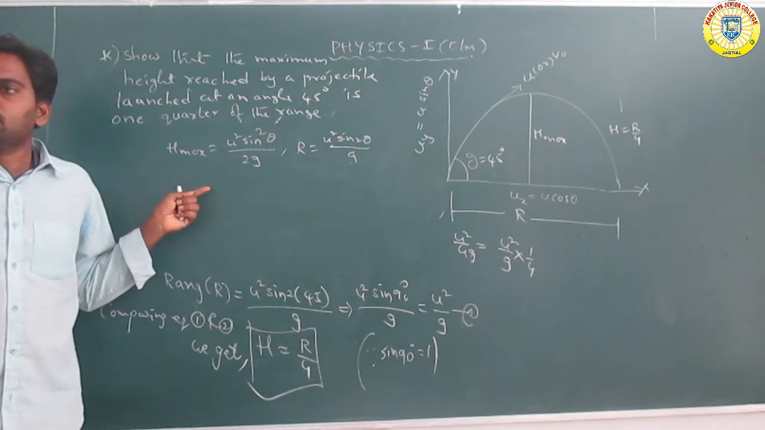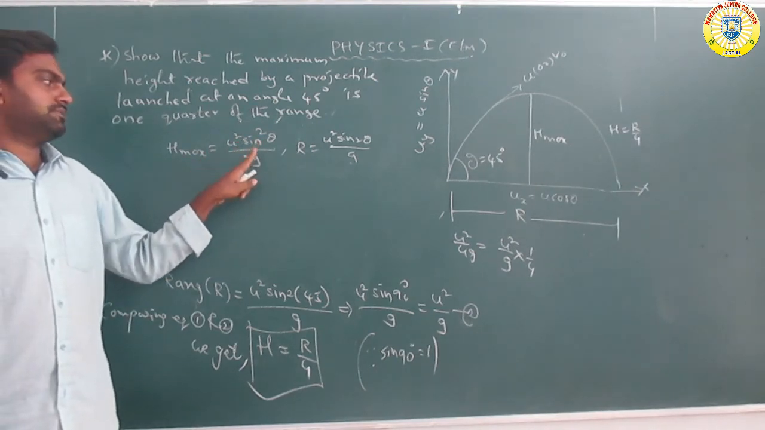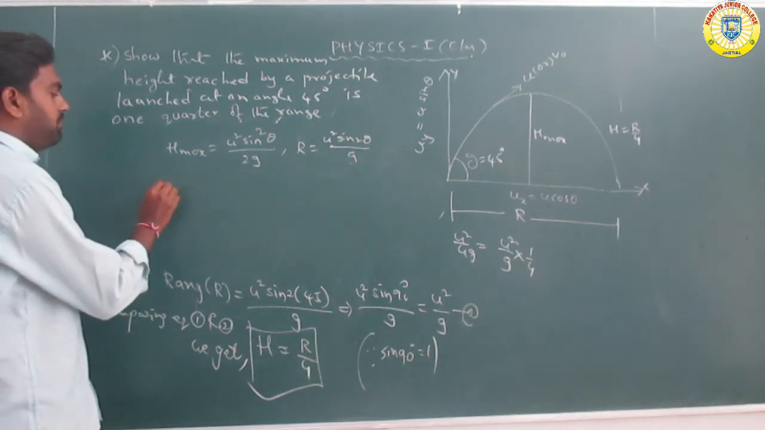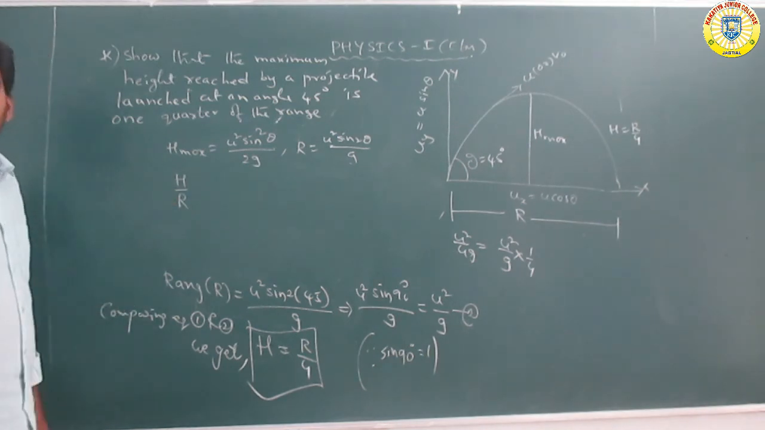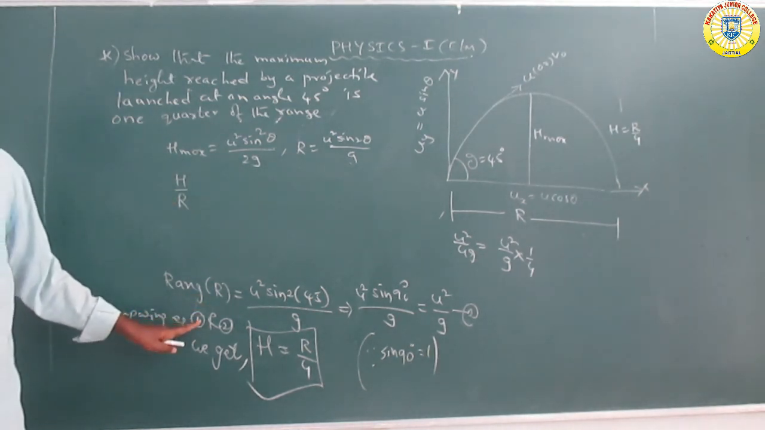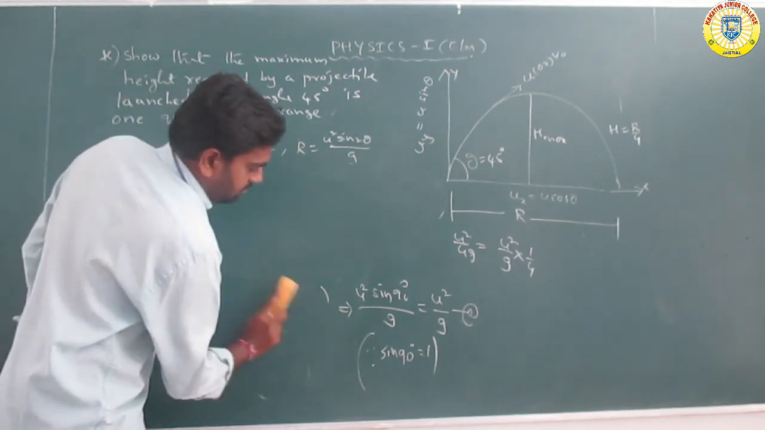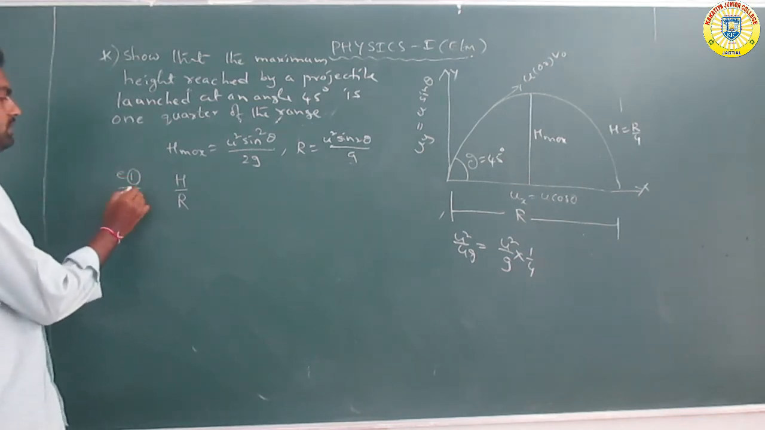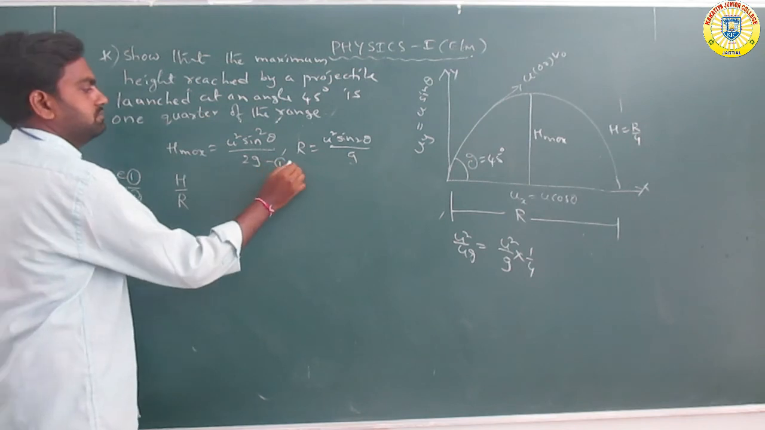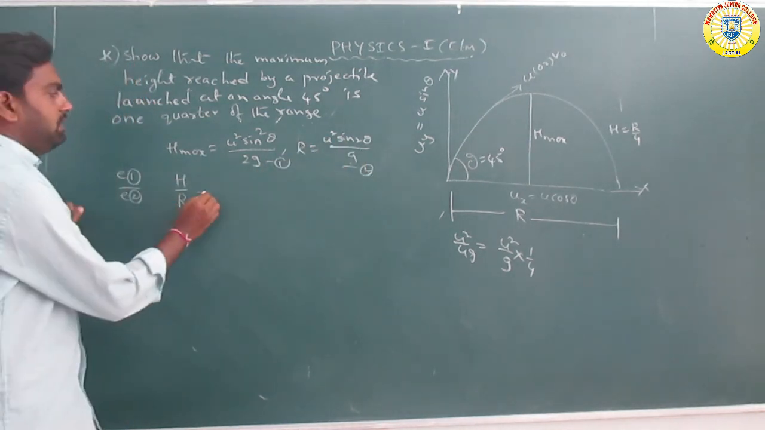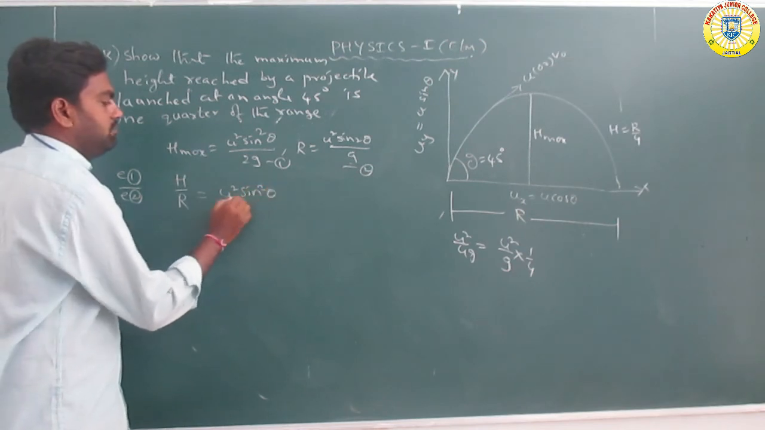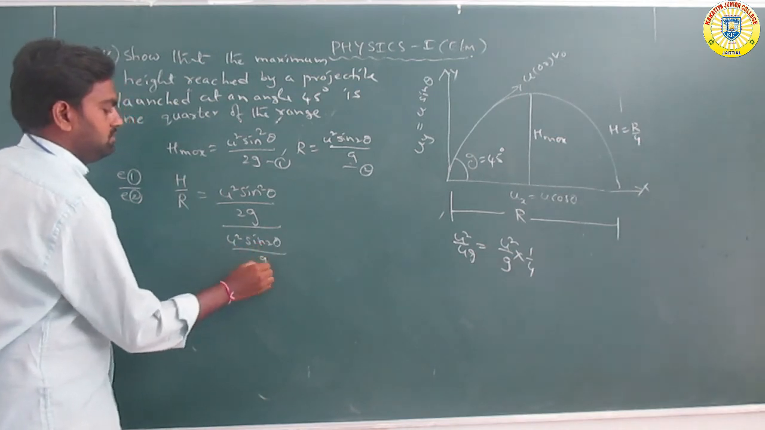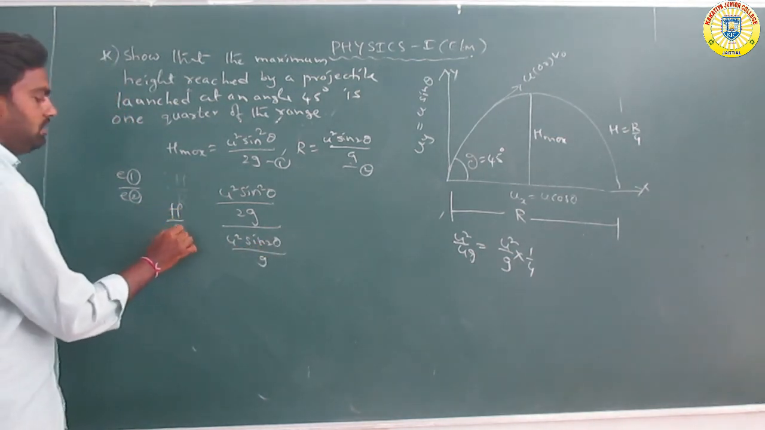Let's discuss another method also. H maximum is equal to u square sin square theta by 2g, and R is equal to u square sin 2 theta by g. Here we divide h by R, equation 1 divided by equation 2. So h by R is equal to u square sin square theta by 2g divided by u square sin 2 theta by g.